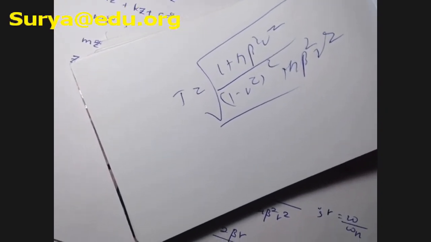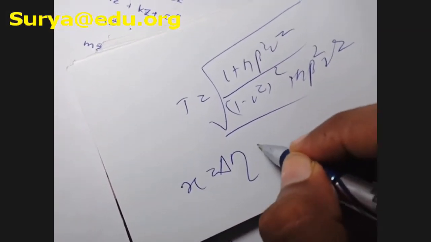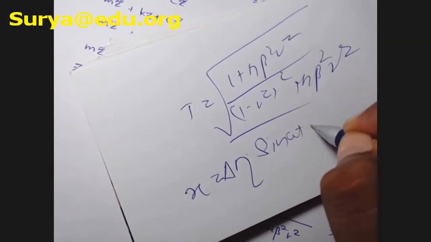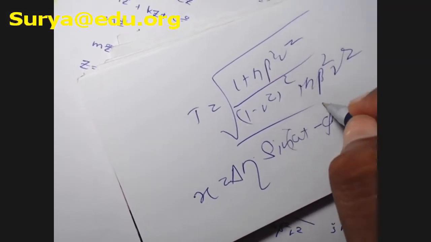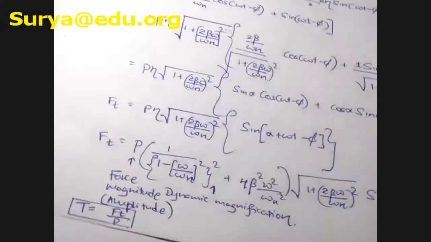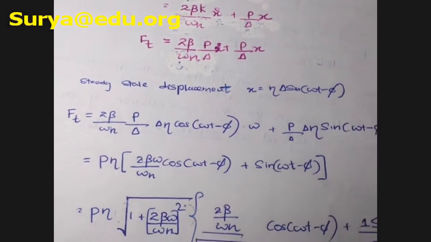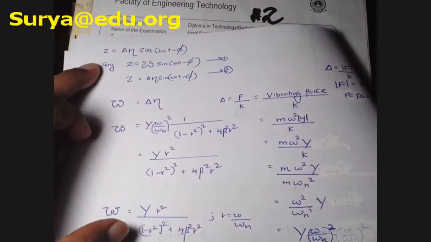You know that. And the other thing is the steady-state displacement. What is the displacement? Delta eta sine omega t minus phi. Okay, understand? Delta eta sine omega t minus phi, as indicated in here. See, x equals delta eta sine omega t minus phi. Okay, this is the rest of the calculations of the seismic pickup.